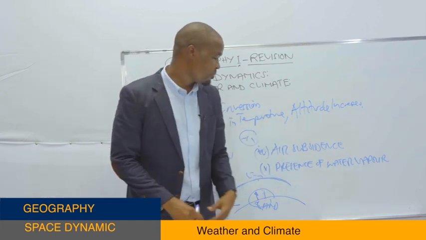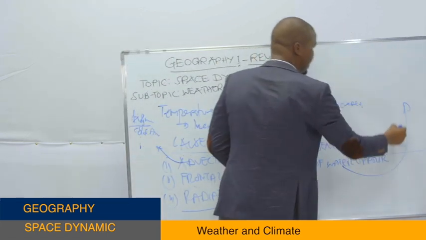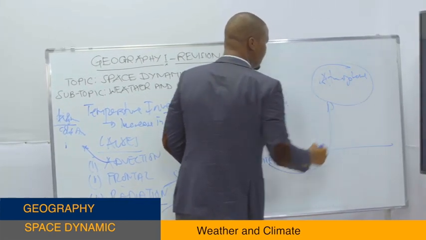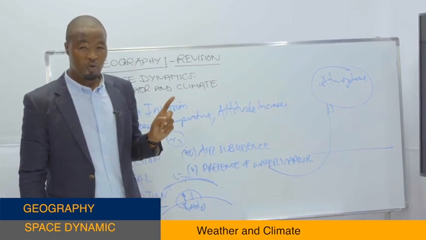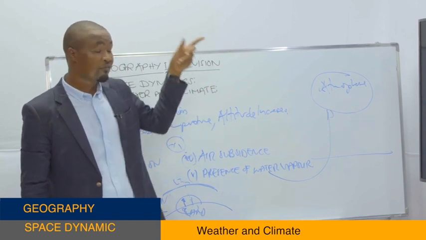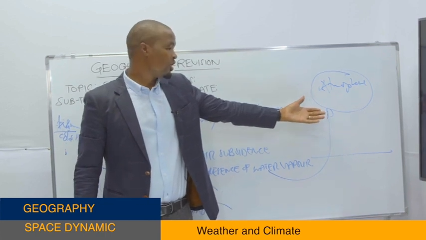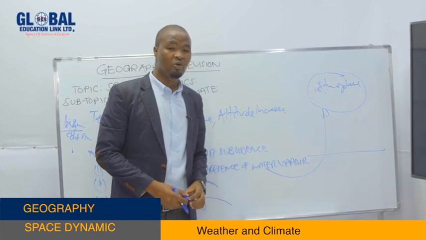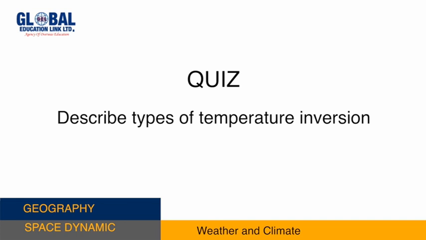The other one is the presence of water vapor. This is the land, and at the atmosphere, the presence of different particulates or materials may absorb heat energy. Some of the materials that absorb heat energy at the atmosphere will cause the increase in heat energy. So the higher you go, instead of temperature decreasing, temperature will increase and cause what we call temperature inversion. You can take this as a quiz: describe the types of temperature inversion.